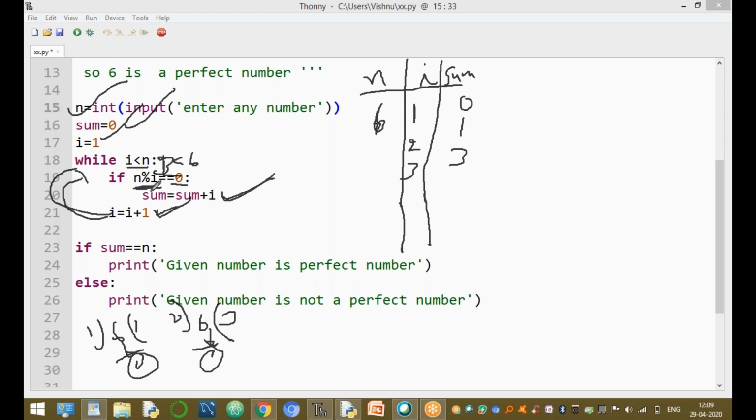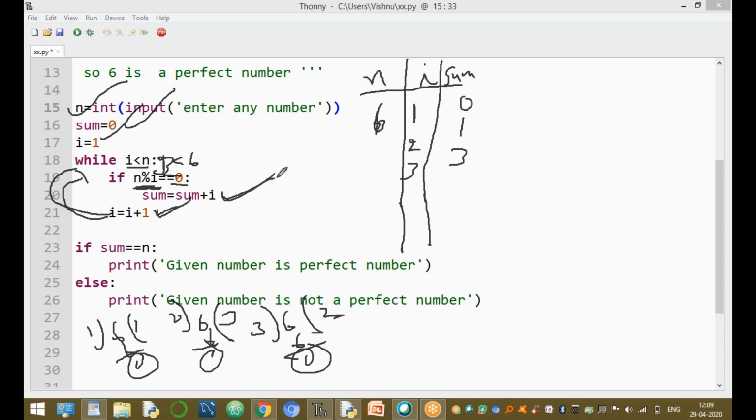This condition returns true. Again the n is divided by I. N value is 6. I value is 3. 3 2 is 6. The remainder value is 0. The remainder value 0 equal to 0. This condition returns the true value.